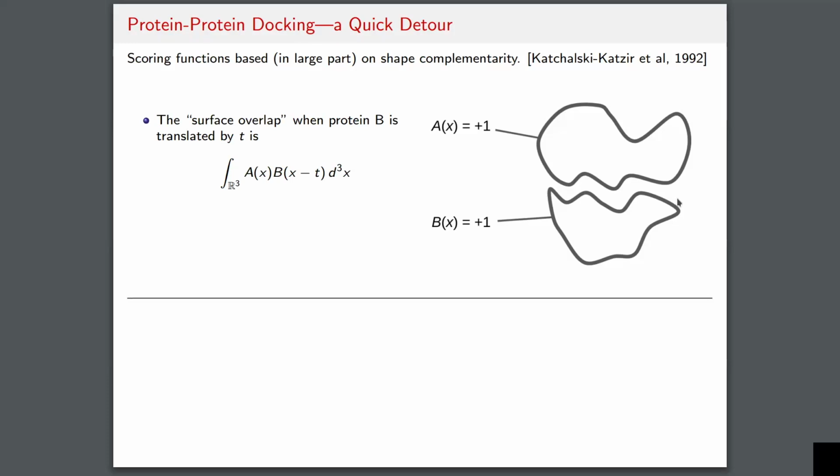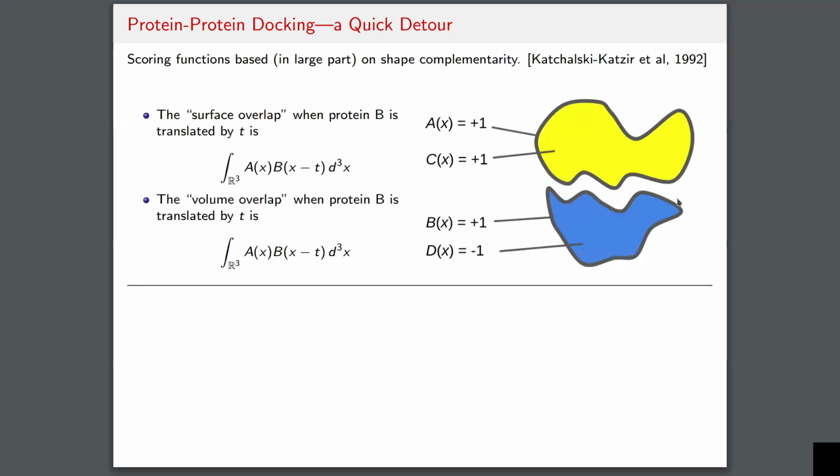You can then say that the shape complementarity of a particular pose is given by the overlap of, or rather the integral of the product of these two functions, right? So in the diagram shown here, the two proteins are not interacting at all, and so the integral is 0. But if they dock against each other in the manner suggested by the figure, then we would have some region where a times b is +1, and you would get a positive integral.